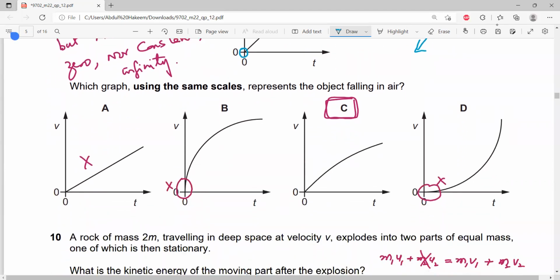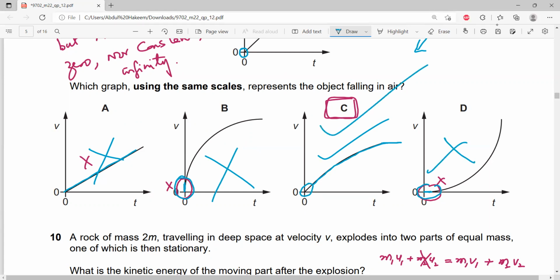So look at A. The acceleration is not decreasing because the line is straight, so this is not the answer. In B, initially the gradient is infinity because the line is vertical. No, the acceleration is not infinity. It is a fixed value, 9.81. So B is wrong. C, yes, it has some gradient which is gradually decreasing, and finally it goes to 0. So this is the answer. And in D, initially the gradient is 0 because the line is almost horizontal, but the initial acceleration is not 0, it's 9.81. So D is the wrong answer. The correct option is C.